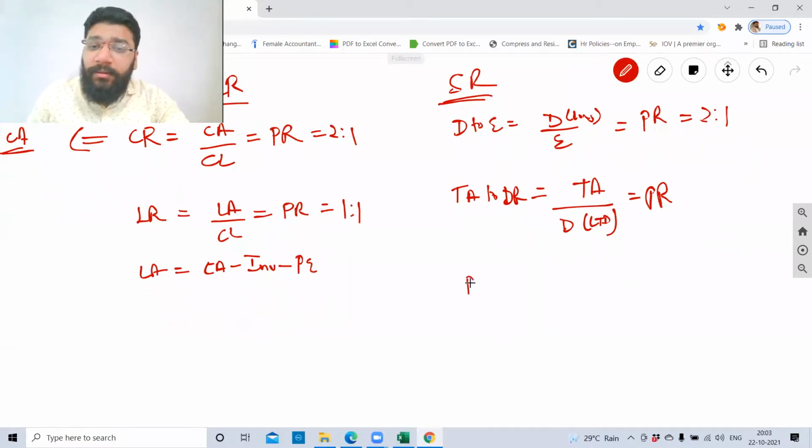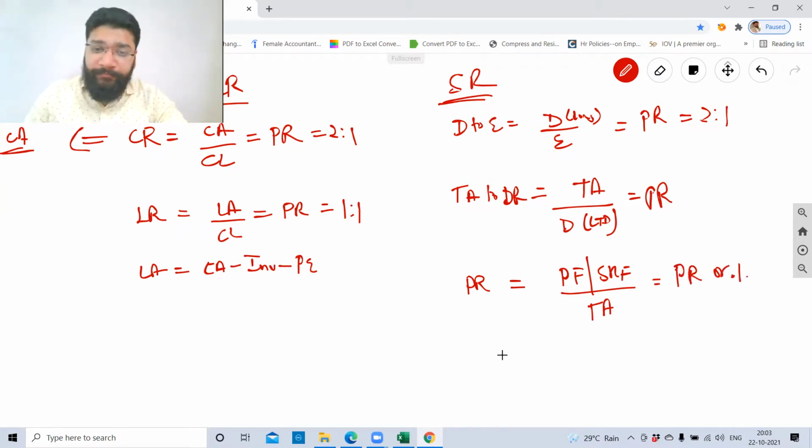Next is proprietary ratio. That is proprietors fund or equity shareholders, that is shareholders funds, divided by total asset, expressed in pure ratio format or a percentage.